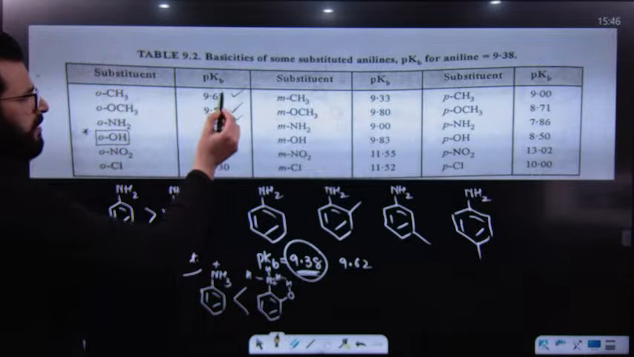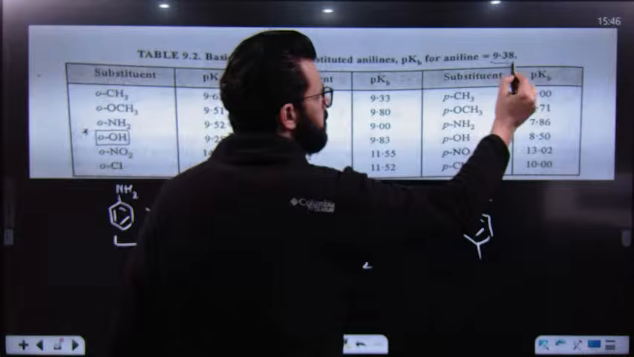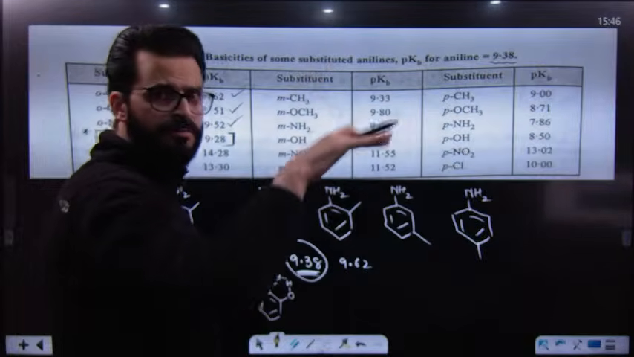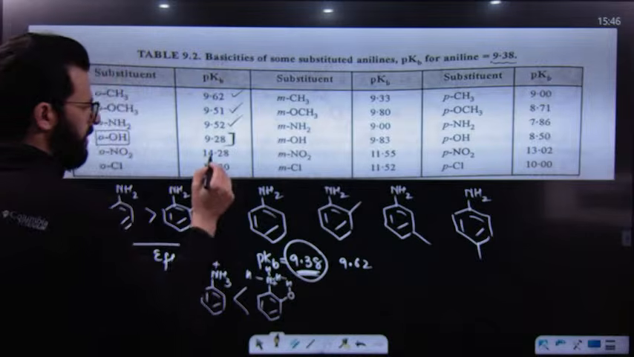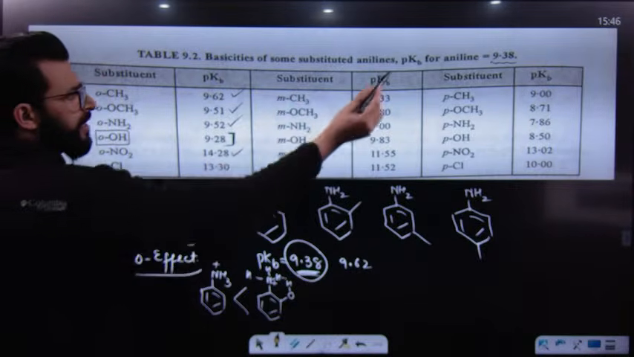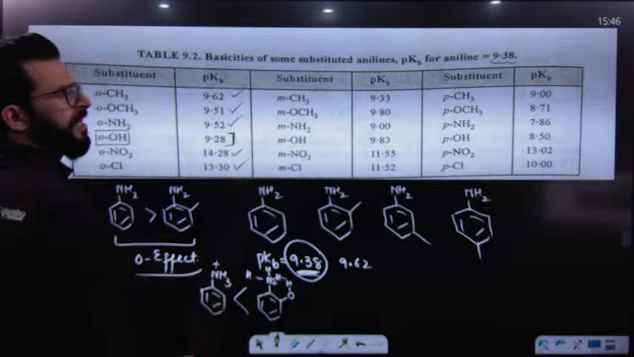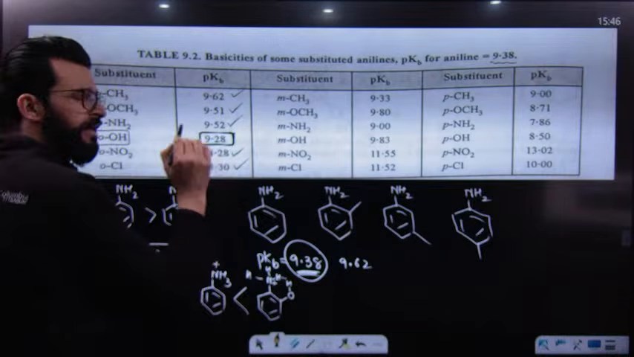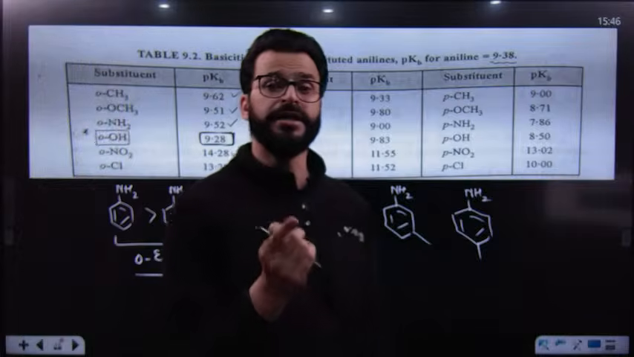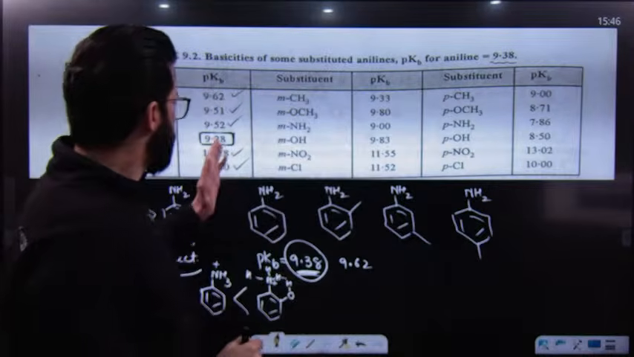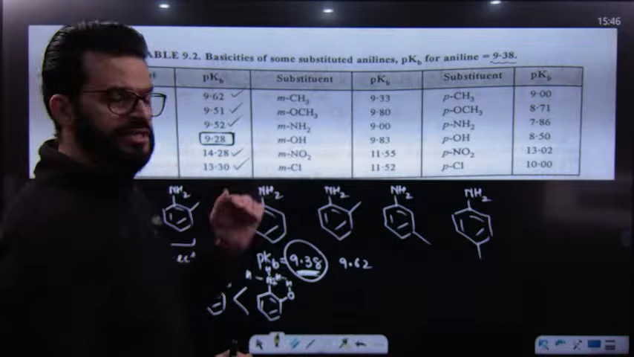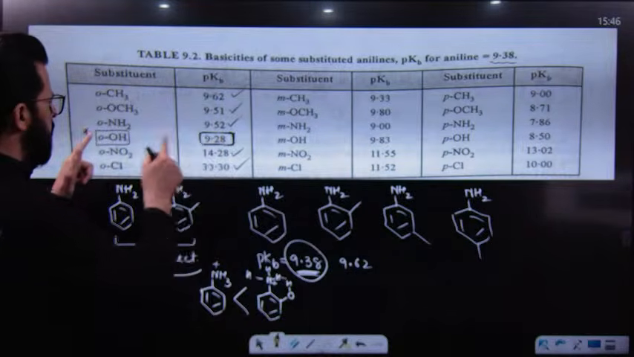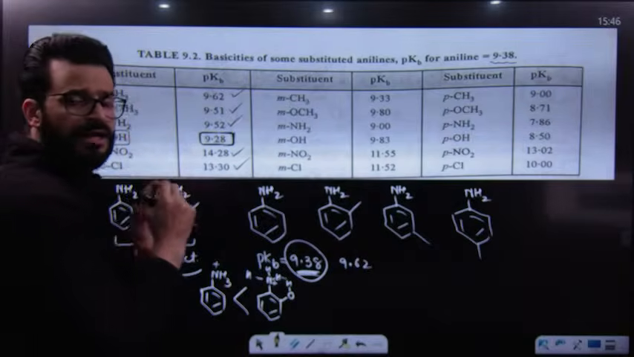Otherwise, you can see this value is more than 9.38. This is also more than that. This is also more than that. More pKb value means lesser or weaker base. Similarly, this is greater than 9.38, that means weaker base. So this is the only value which should be greater than 9.38, but this value is lesser than 9.38, which clearly indicates that whenever aniline and ortho hydroxyaniline are compared,